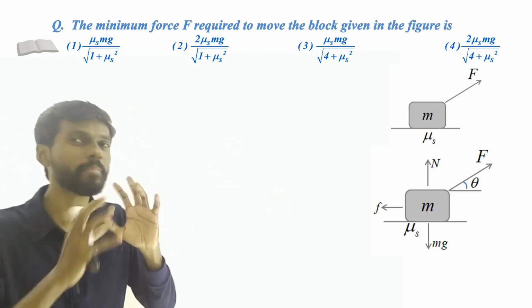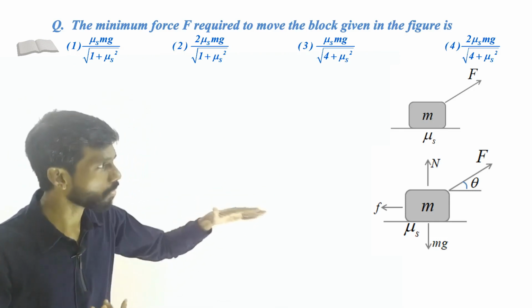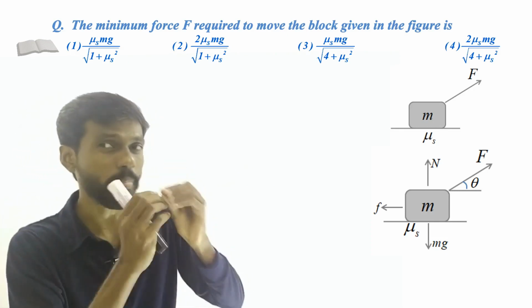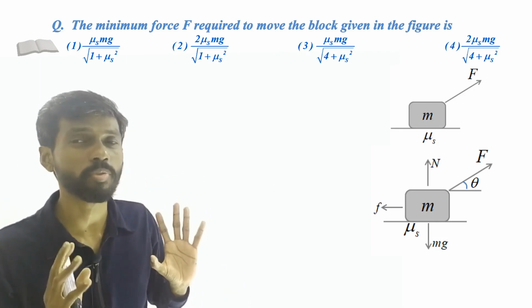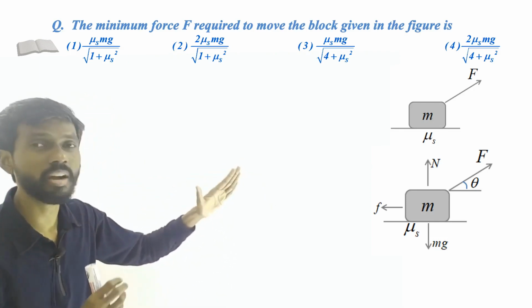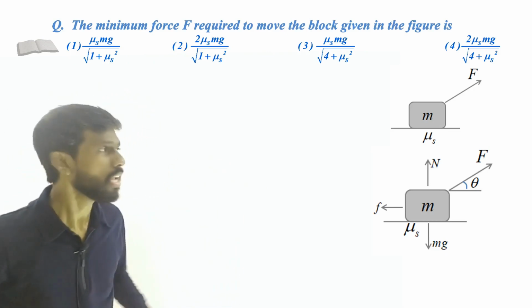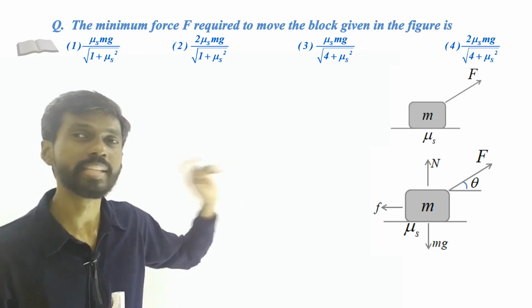So we have to find a balance. When the force is maximum, friction is also maximum. When the force is minimum, friction will also be minimum. So we have to find a balance at some point. We need only the minimum amount of force, for whatever value of the angle theta. That's what we need to find. Initially we don't know the angle. Let us take the angle to be theta.